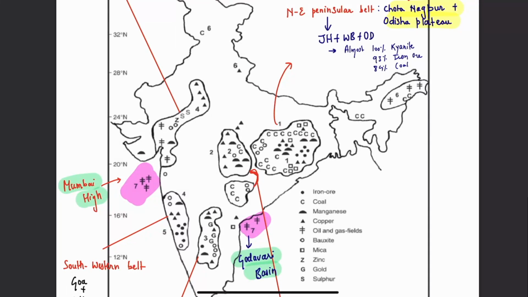So if we talk about the northeastern peninsular belt, what minerals do we find here? There is iron ore, there is coal, then we also find manganese, and we also find some copper. We don't have that much copper here. A lot of copper we'll find in this particular region, that is in Rajasthan and Madhya Pradesh, if you focus here. Don't worry, all these things will get cleared.